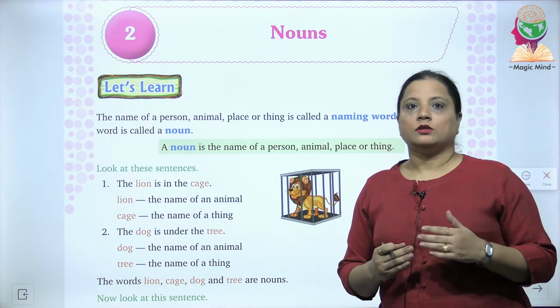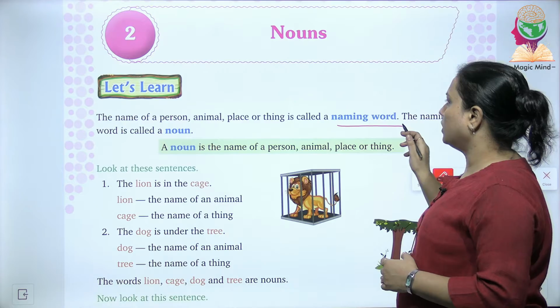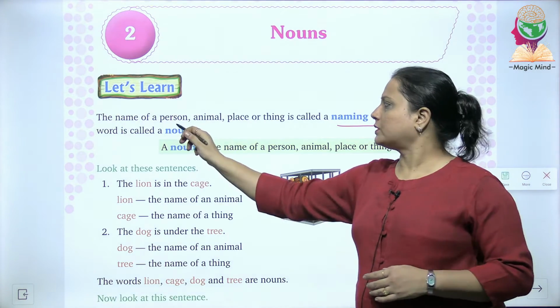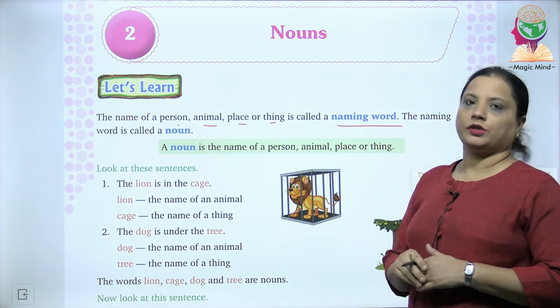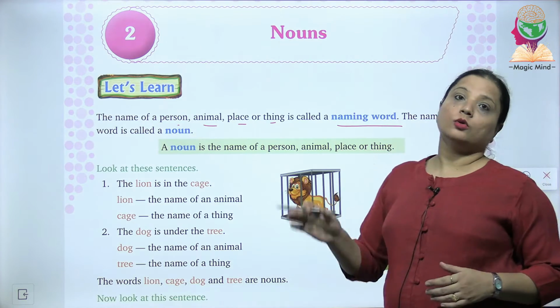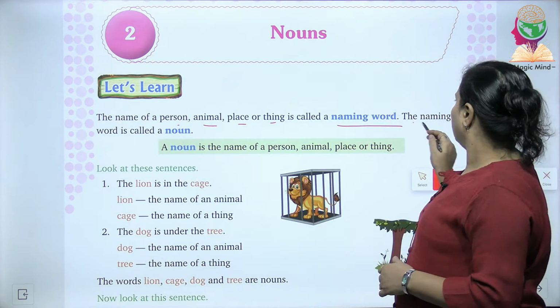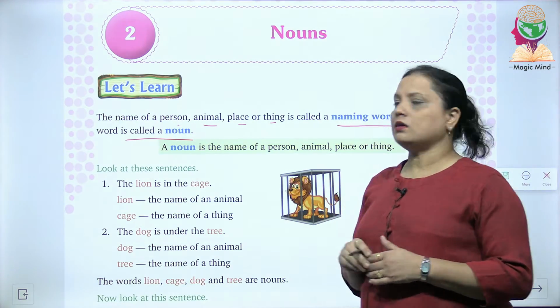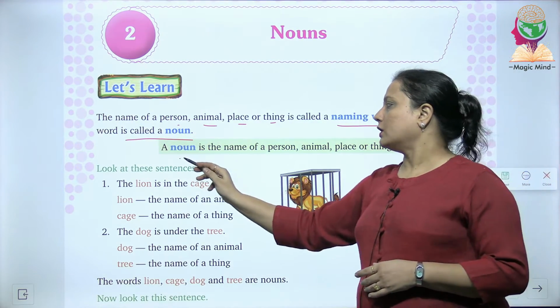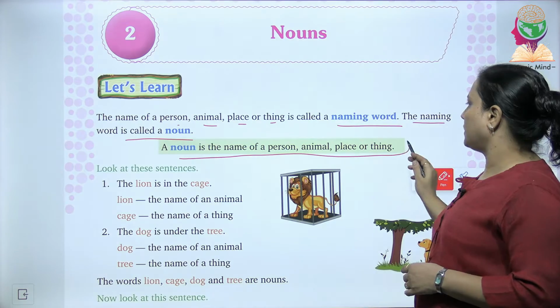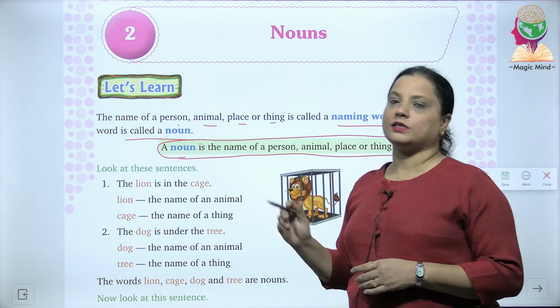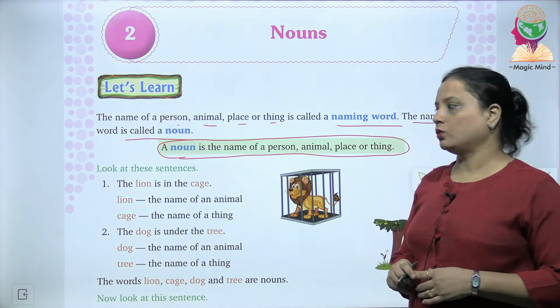What are nouns? They are all the naming words of any person, place, animal or thing. Or you can say a noun is a name of a person, place, animal or thing. The naming word is called a noun. So, a noun is what? It's a name of a person, place, animal or thing. This is the definition of a noun.